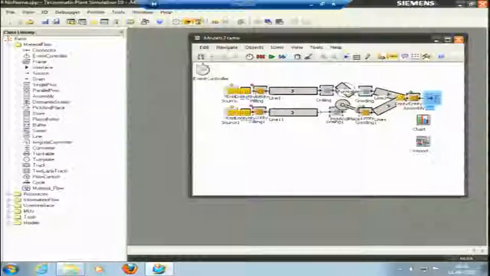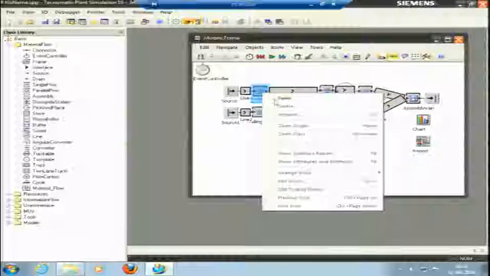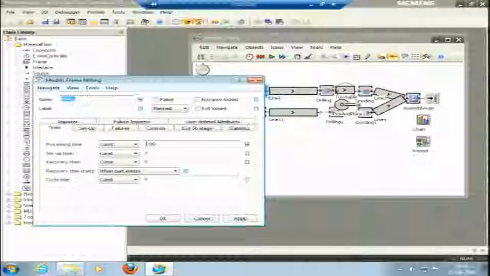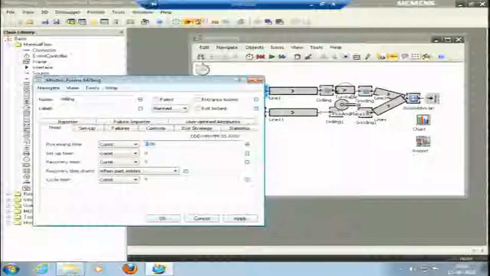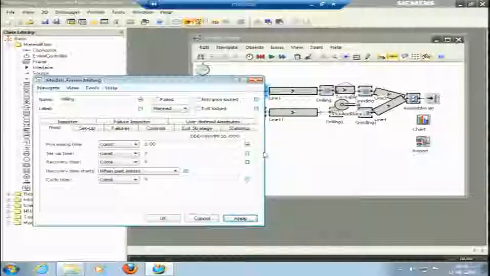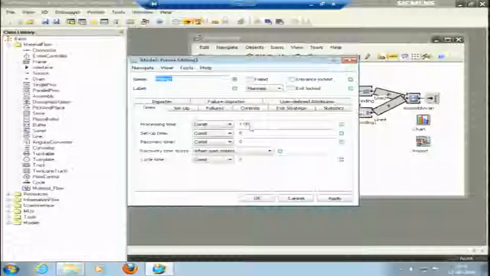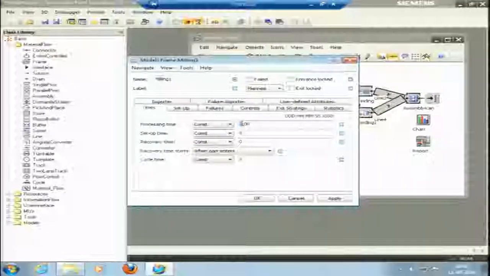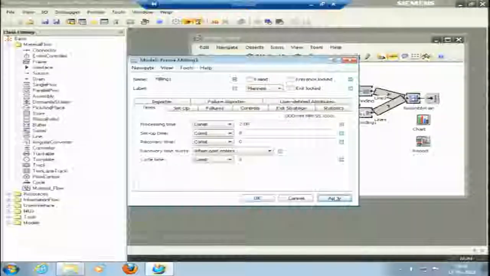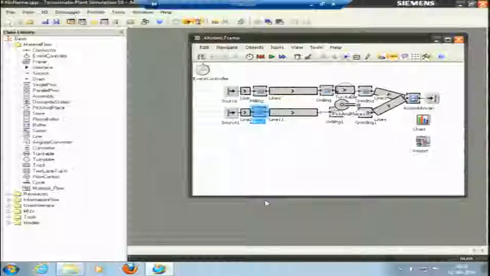Now if I change this processing time to, let me take 2 minutes, and I change this processing time also to 2 minutes. In actual conditions we cannot change the processing time. The processing that it has to take, it would take.